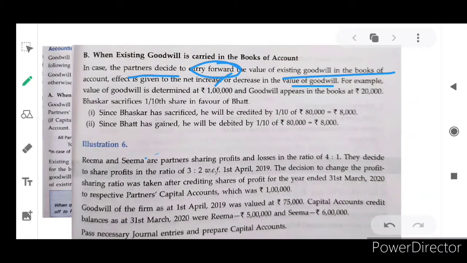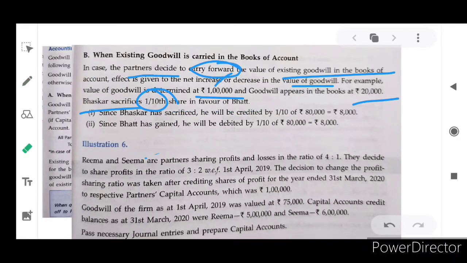For example, the value of goodwill is determined at 1 lakh rupees and goodwill appears in the books at 20,000 rupees. So in this situation, what is happening in the business? Buxer sacrifices 1/10th share in favor of Bought.